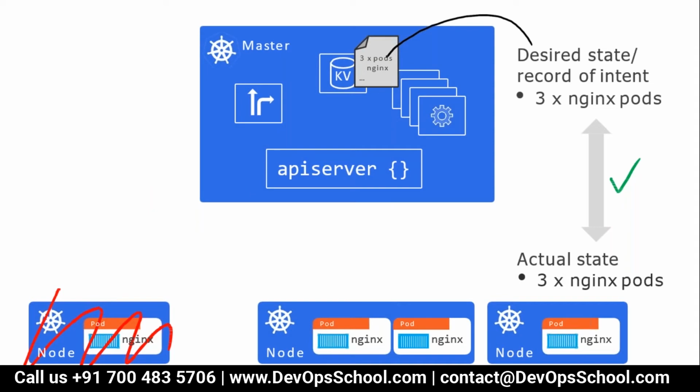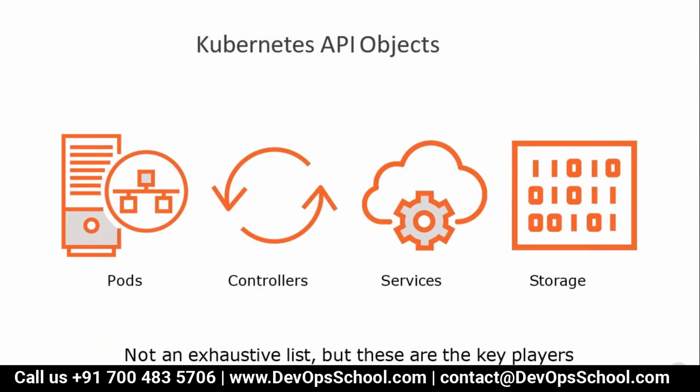So the important thing is, what do you want, sir? Because if you want something, you have to explain it, you have to declare it in the YAML or JSON. Do you want a pod? Do you want a controller? Do you want services? Do you want storage? What is a pod? What is a controller? What are services? What is storage? By the way, this is not a complete list. There are more than 55, I think 54 or 55, resources which you may want for running your application in the Kubernetes cluster for the production server.